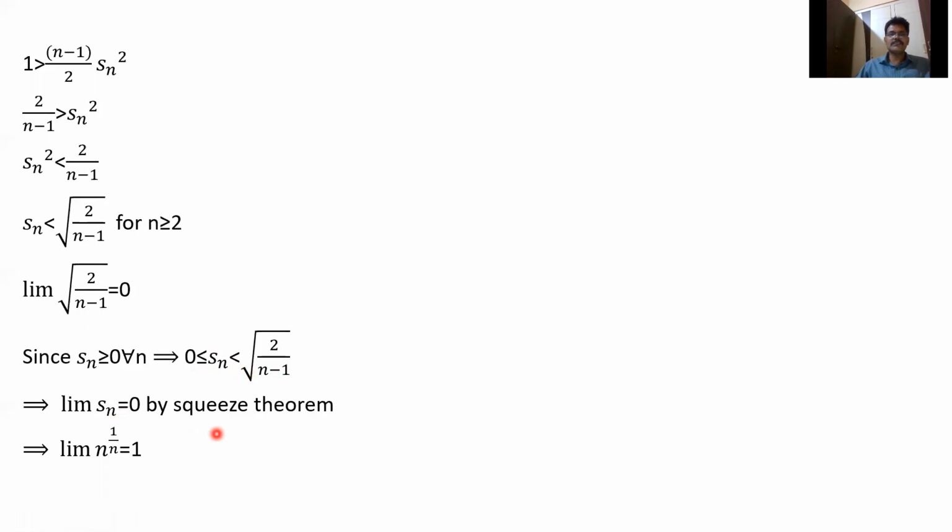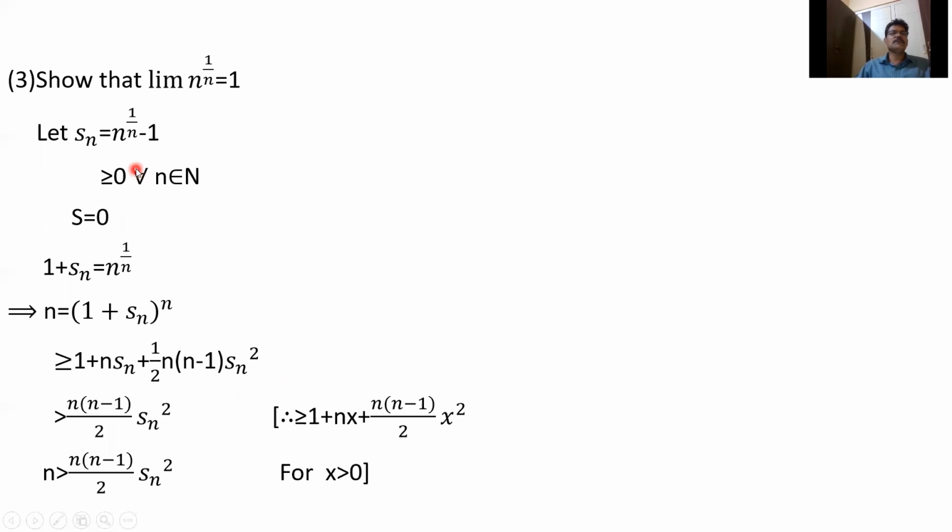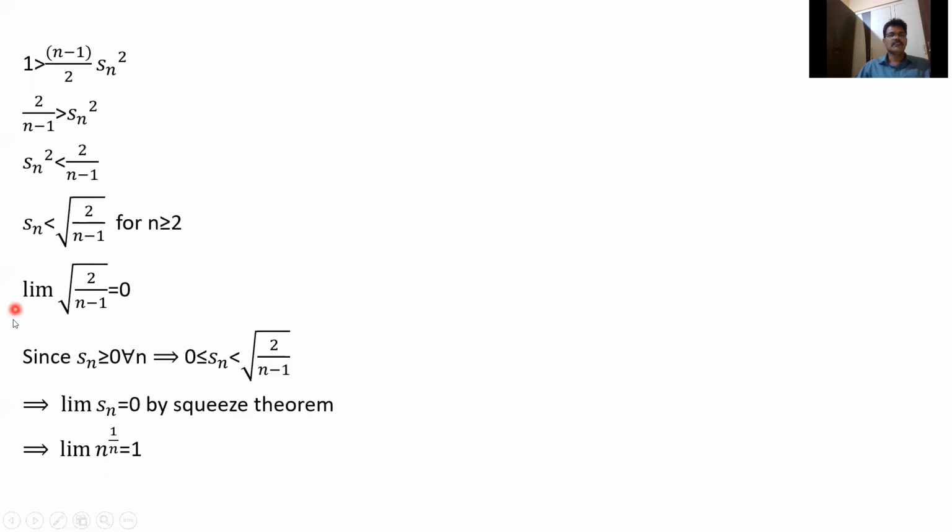So limit Sn equal to 0 means limit n^(1/n) minus 1 equal to 0. If you take the minus 1 to the right hand side, we get limit n^(1/n) equal to 1. It is the squeeze theorem. Next I will tell what the squeeze theorem is.